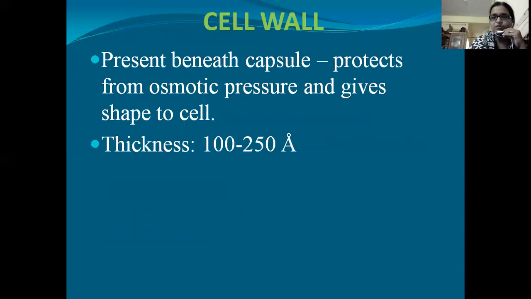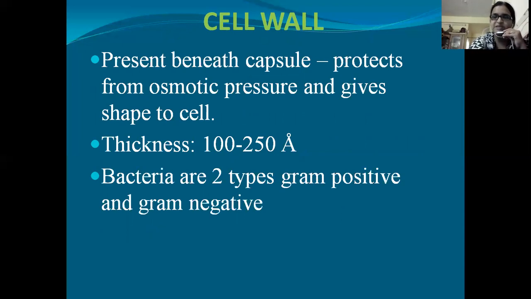Next component present inner to the capsule is cell wall. So this cell wall is present beneath the capsule, and it protects the cell from osmotic pressure and gives shape to the cell. As we have seen, bacteria are exhibiting different shapes: spherical, bacillus shape, spirillum shape. Whatever the shape is, that shape is given actually due to presence of the cell wall. If cell wall is not there, then there won't be any shape to the cell.